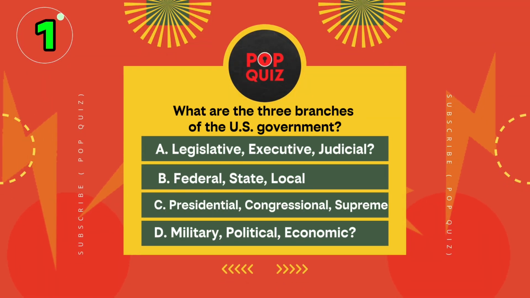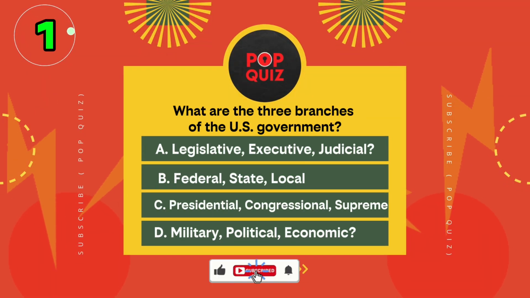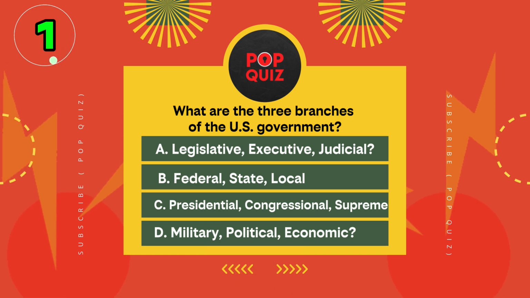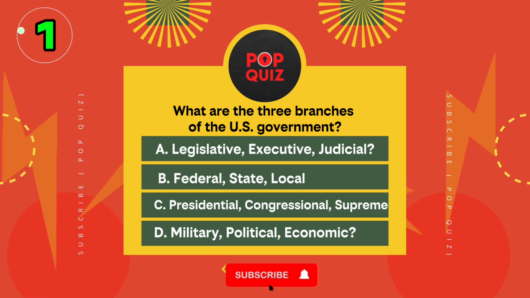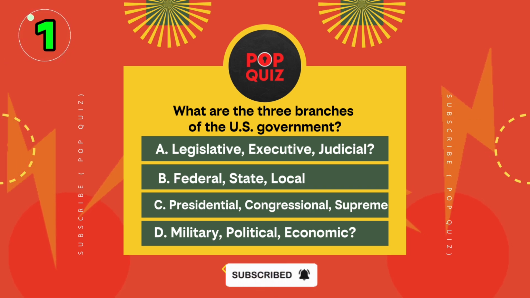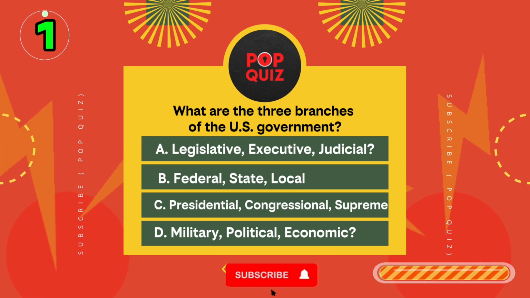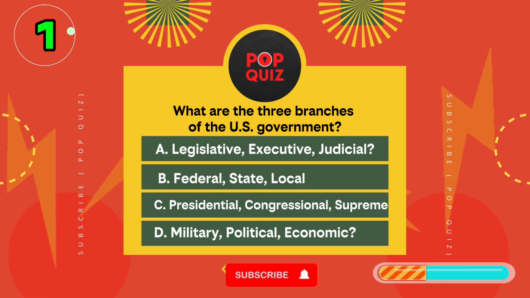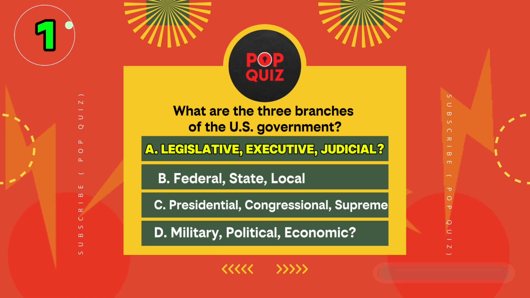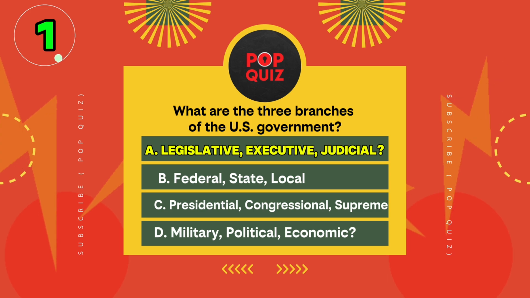Let's begin. Question 1. What are the 3 branches of the U.S. government? Is it A, legislative, executive, judicial, B, federal, state, local, C, presidential, congressional, supreme, or D, military, political, economic? Think back. This is the most basic civics question there is. The correct foundation is A, legislative, executive, and judicial.